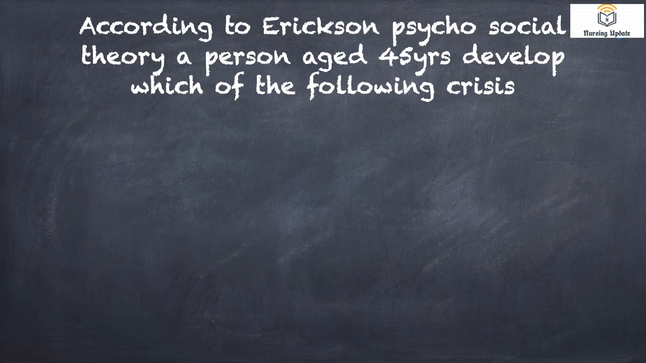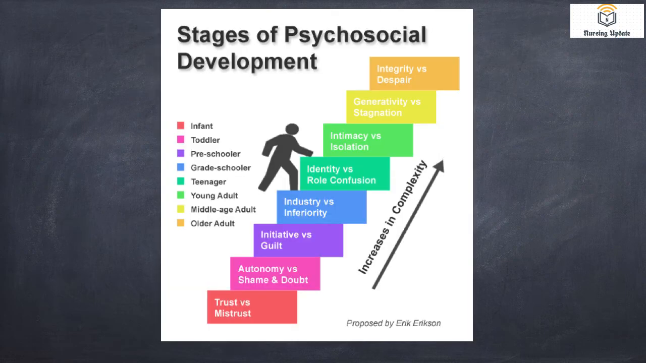So the answer is generativity versus stagnation. To answer this question, you should know what Erikson's psychosocial theory is. Erikson divided a person's life into 8 stages, and among these 8 stages he gave one aspect for each. In this stage the person will be like this, in school age the person will be like this, in old adult the person will be like that. Like that he has given some stages.